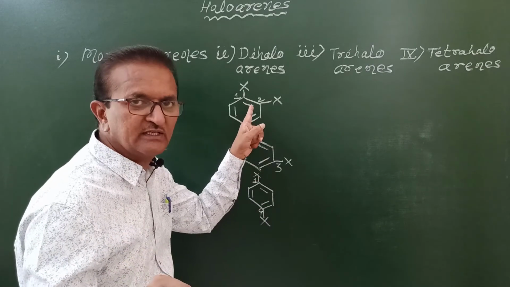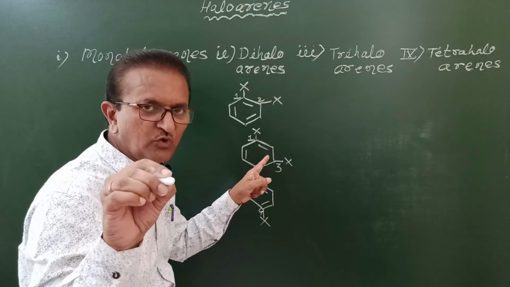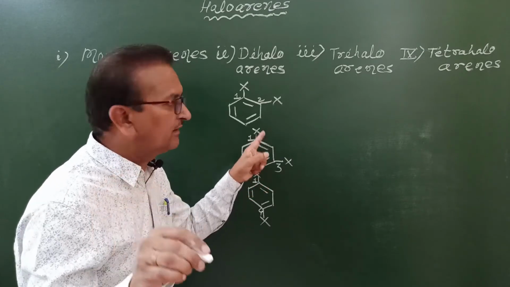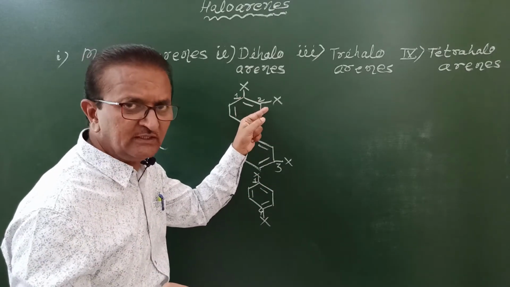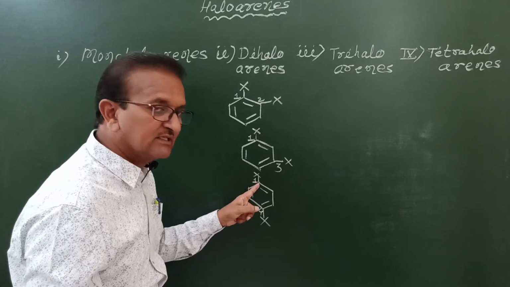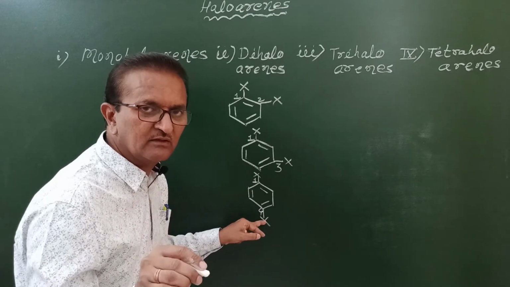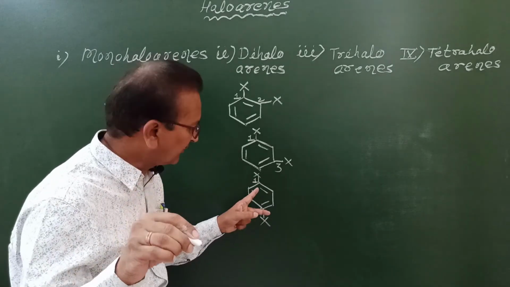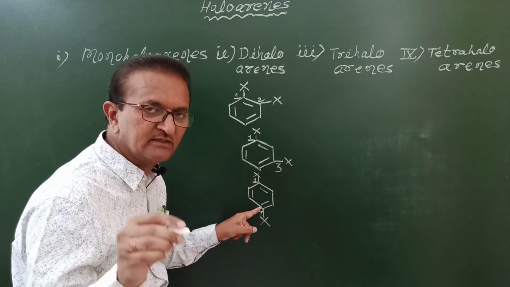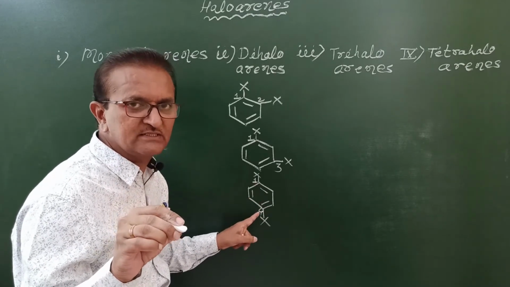Here in case of ortho, in short we write small o followed by a hyphen, dihaloarenes. Now what about this? This is called para-dihaloarene, or para-dihalobenzene, in short p-dihalobenzene.